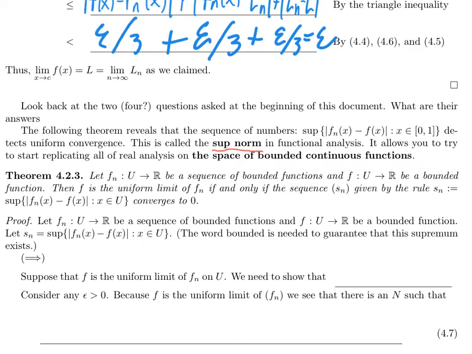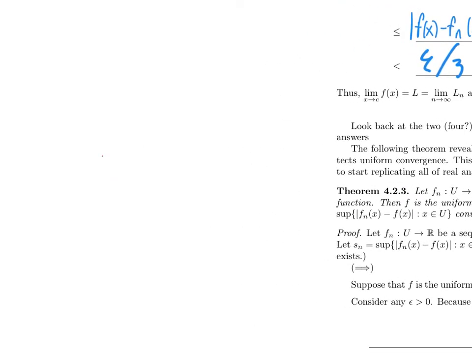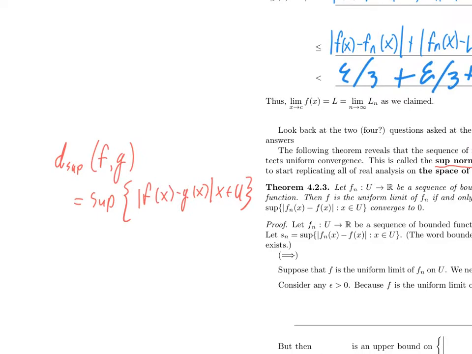Well, to ask if they're continuous, I need to be able to measure the distance between functions. And one way of doing that is by the sup norm. So I'll go off to the side. The sup norm, d sub sup, between two functions f and g, is going to be the supremum of all of the differences between the outputs: the absolute value of f of x minus g of x, where x is in the domain that you're walking over. Both of these functions are defined on some domain U.